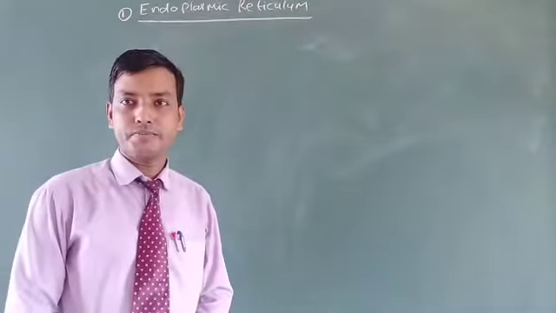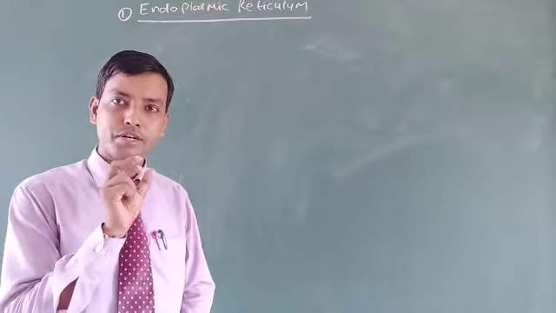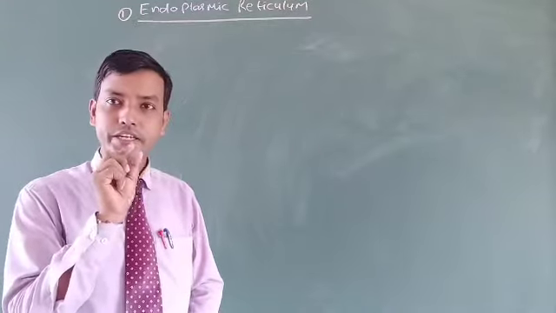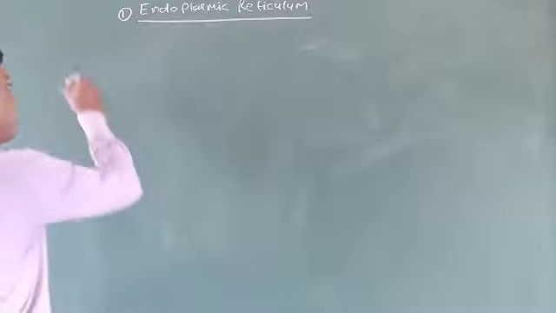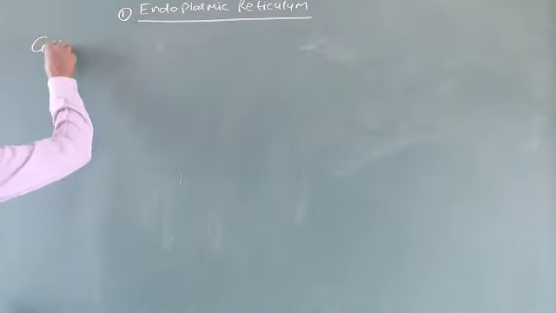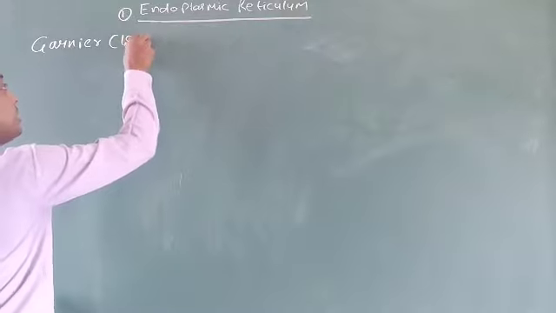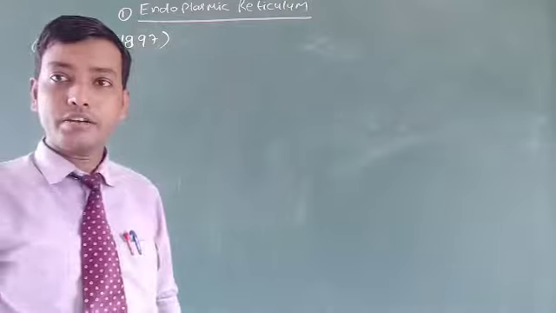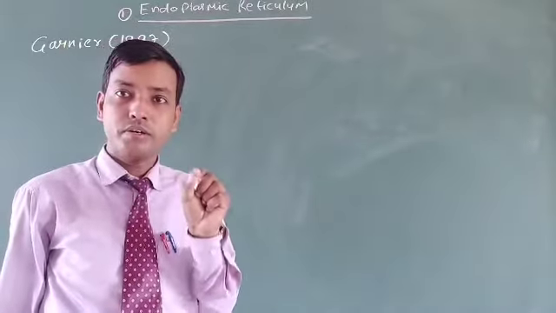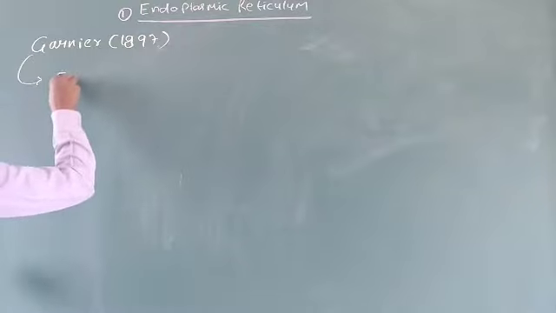The endoplasmic reticulum was first discovered by Garnier in 1897, but Garnier's name for it was ergastoplasm.